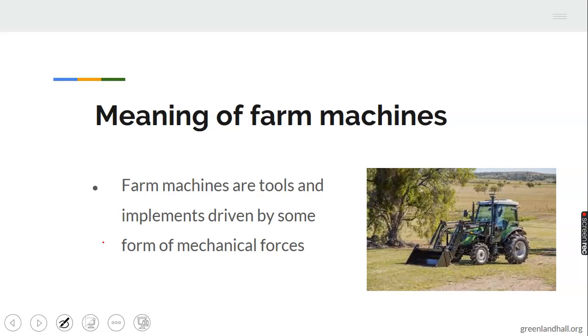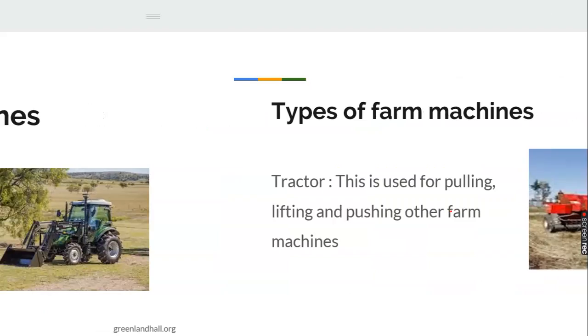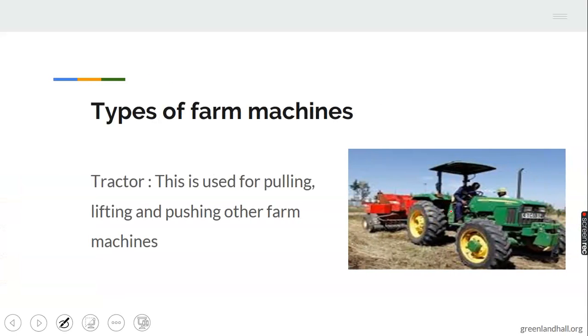They are power tools and implements that are driven by some form of mechanical force to facilitate farming operations. This is a very good example of farm machinery. I believe some of us would have seen a picture of this or have seen it physically. Types of farm machines. 1. Tractor. Tractor is a very good example of a farm machine.